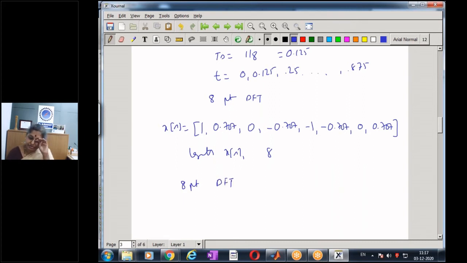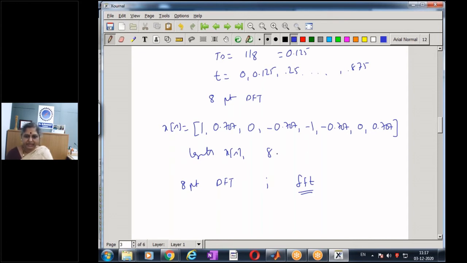We know we need to compute the DFT using the summation. But MATLAB has an inbuilt command, FFT. We will use this today just for starting. Later on, we will also compute the DFT without using this command, and we'll take up the methods of computing DFT in the next module.